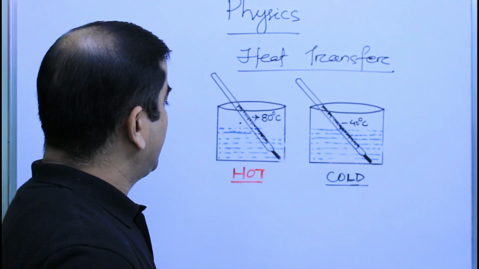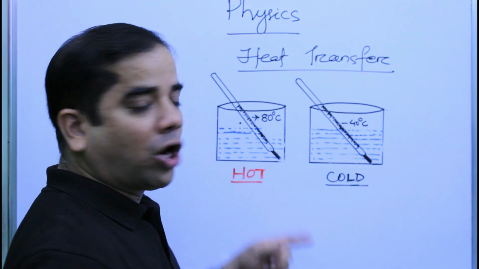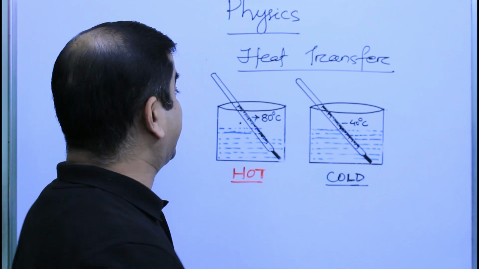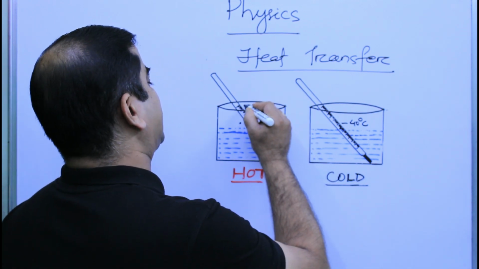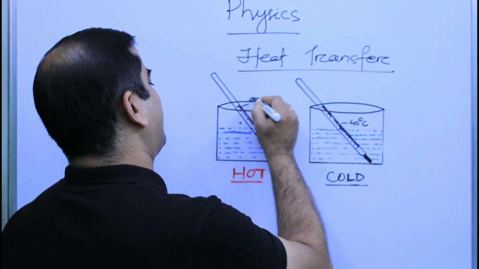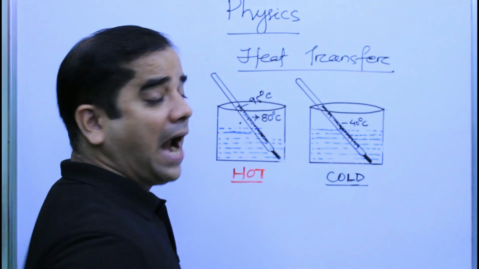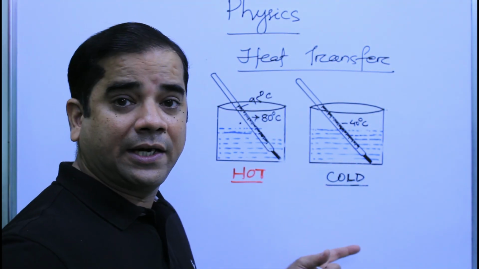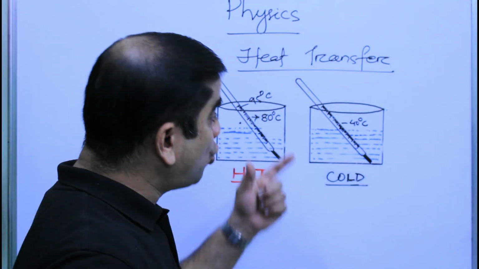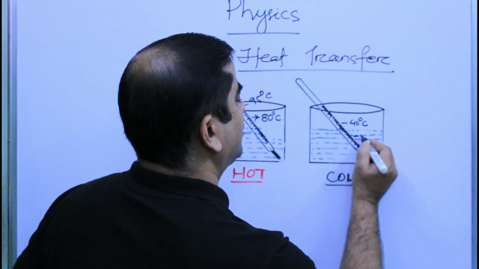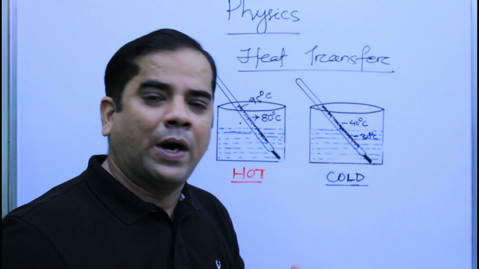The thermometer inside the hot water will show a reading that is higher than 80 degrees Celsius, suppose 95 degrees Celsius. And the thermometer inside the cold water will show a reading that is lower than 50 degrees Celsius, suppose 30 degrees Celsius. What is happening over here?